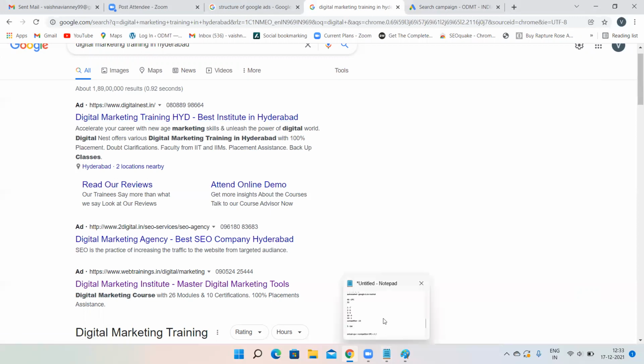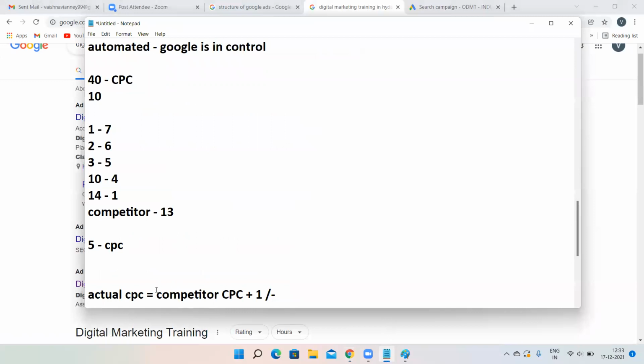Afterwards, we will change the formula. But for now, this is the formula. Actual CPC is competitor CPC plus 1 rupee. Google does not calculate in rupees, so you have to tell $0.1. Just to let you guys know, I have told 1 rupee. So actual CPC is competitor CPC plus $0.1.